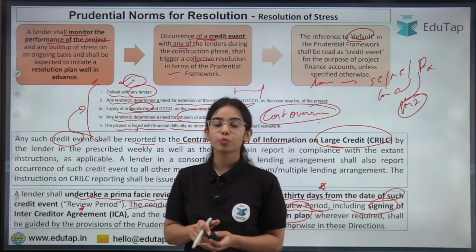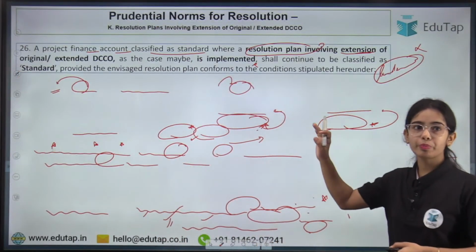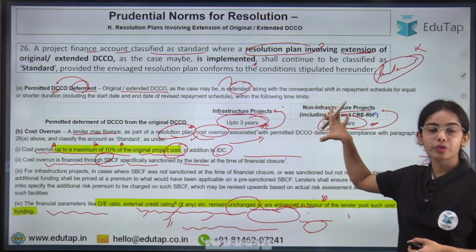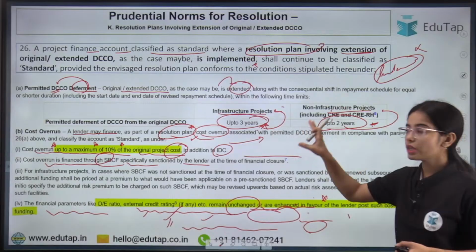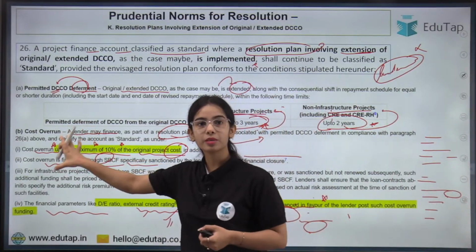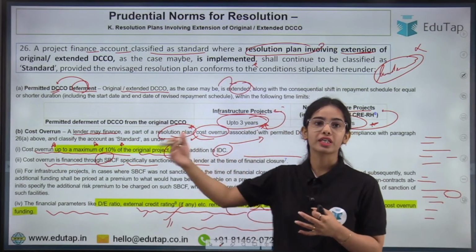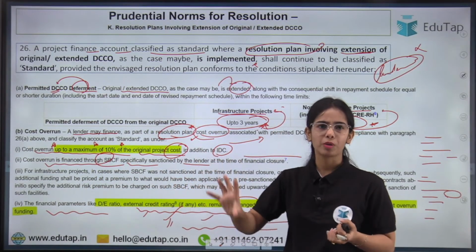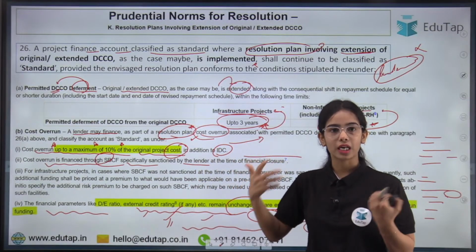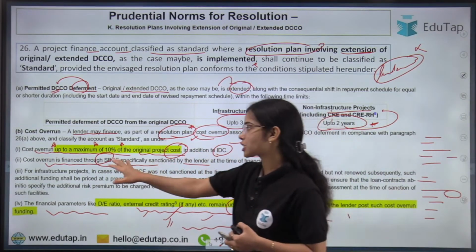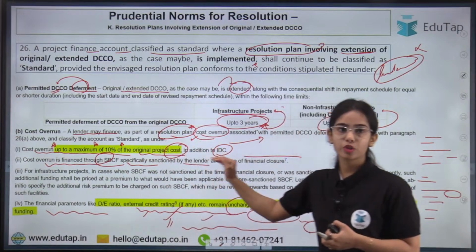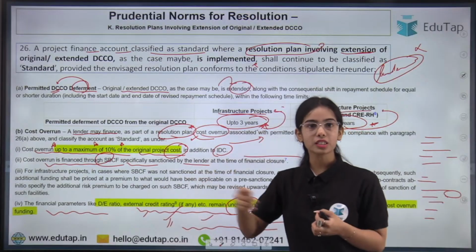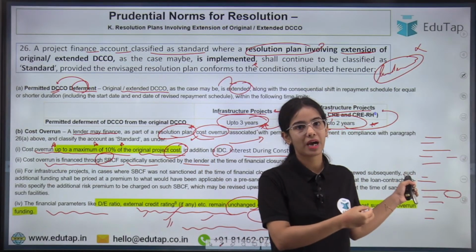The resolution plan can be to provide additional time for the project, or the cost overrun can be handled by the lenders. If the cost overrun is happening in the project, this is an allowed cost overrun, not a problematic one. The banks will allow this kind of cost overrun if it is a maximum of 10% of the original project cost including the interest, and the bank will also provide certain extra funds from its standby credit facility.